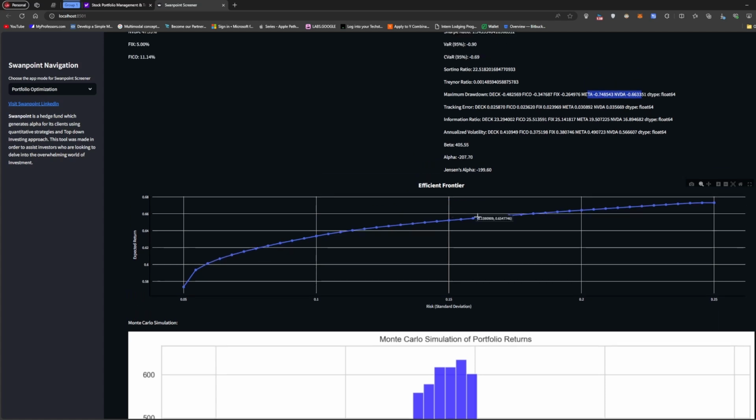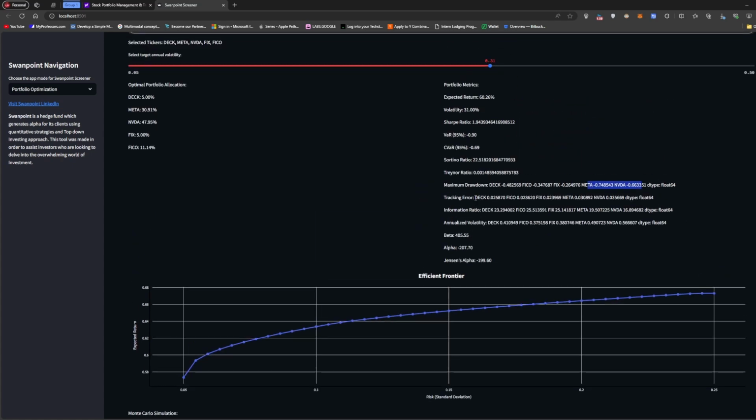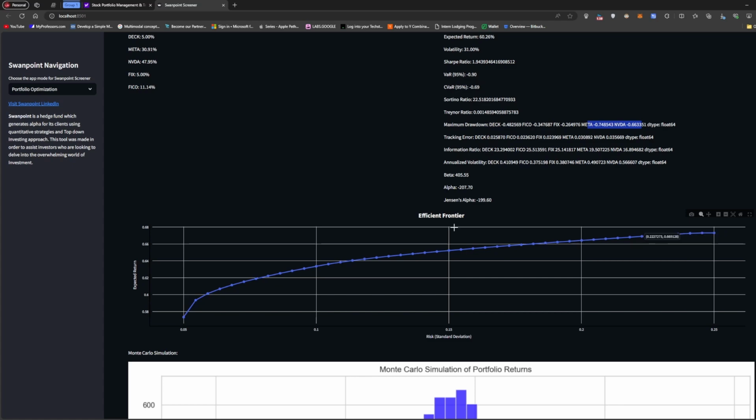So basically, the efficient frontier helps you measure at what point it doesn't make sense to take more risk, because at some point taking more risk doesn't increase your return, right? So as you guys see, at a standard deviation of 0.25, your return can just get maxed out at 66%. That's how it gets maxed out.